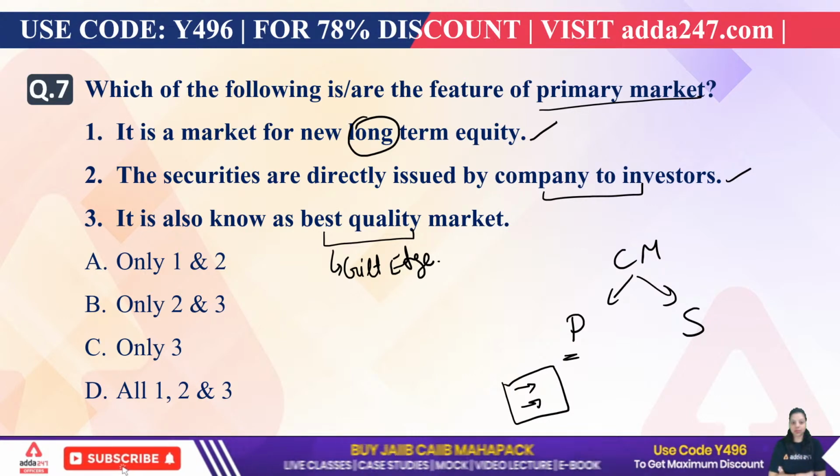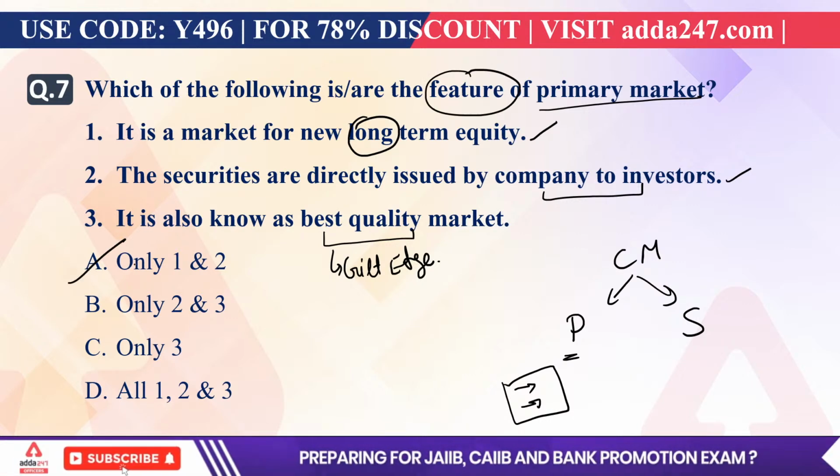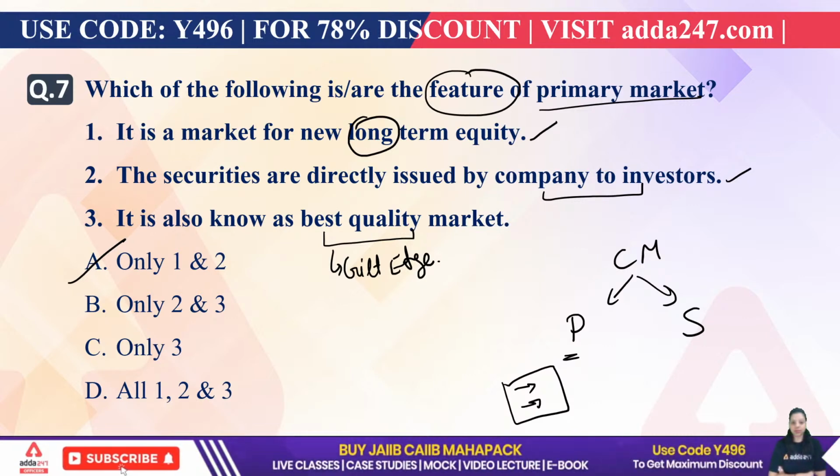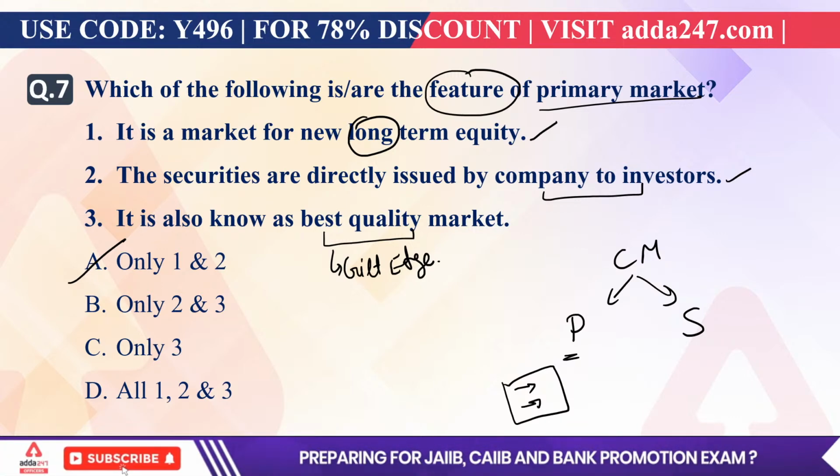So the features of the primary market, the right answer is A, that is only 1 and 2. Okay, only statements 1 and 2 are correct regarding the primary market. First, the primary market is also known as the new issue market or fresh issue market.